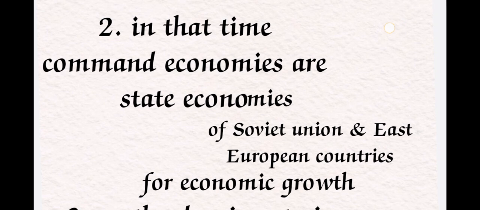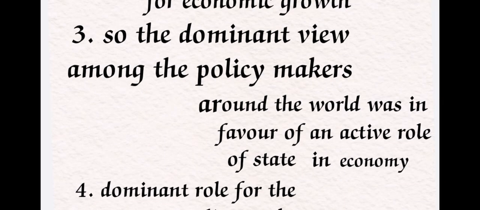After the Great Depression, after the Second World War, and by seeing the Soviet Union's command economy, and the experiences of the big powers, the policy makers started thinking about the active role of the state in the economy during the 1950s and 1960s.